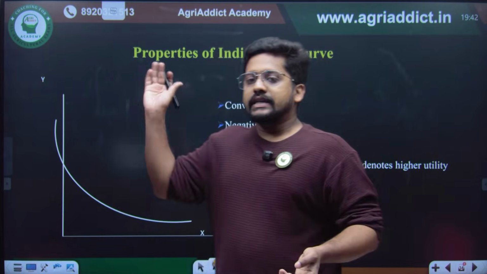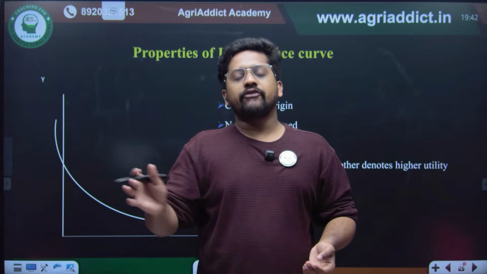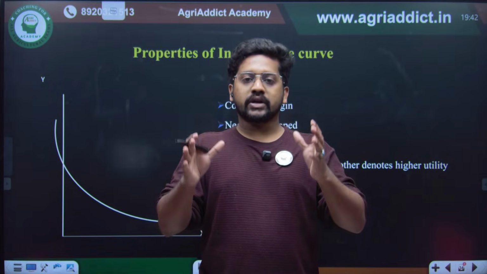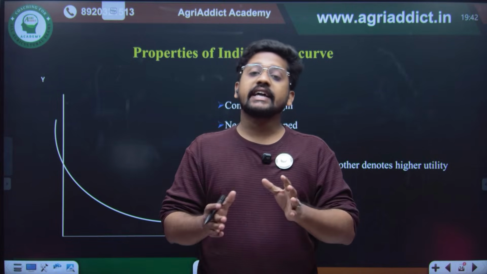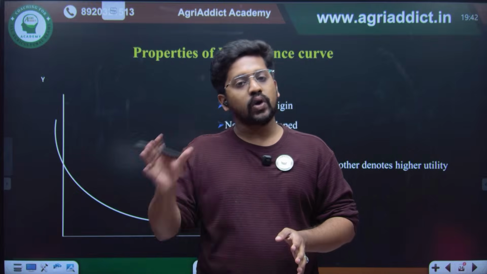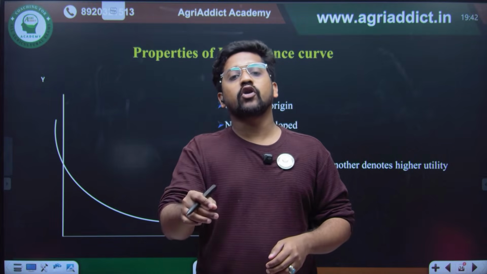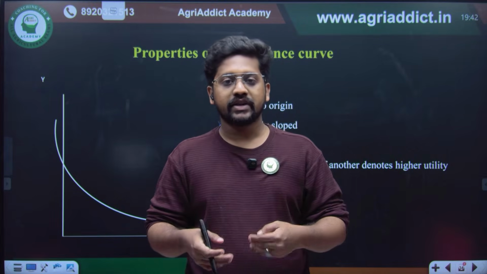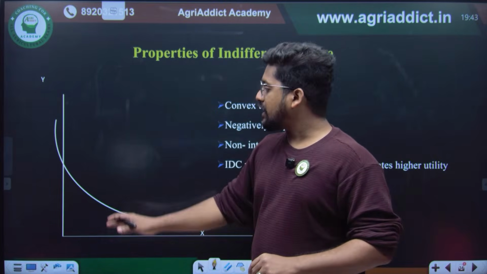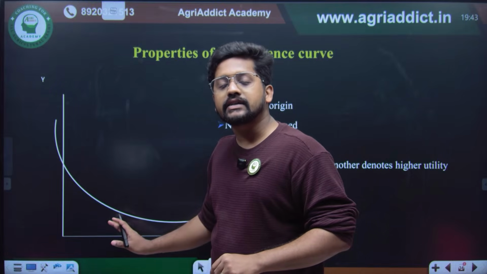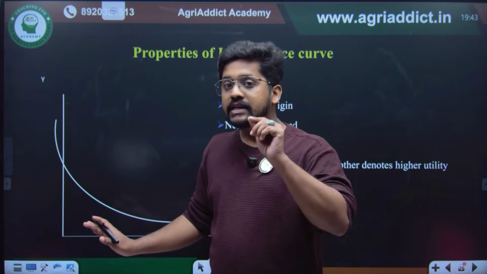So the indifference curve is a graphical representation which portrays combinations of units of two goods where I can substitute one for another, and each and every combination gives me the same satisfaction. That is the basic idea. Along the indifference curve, any combination you take gives the same satisfaction.